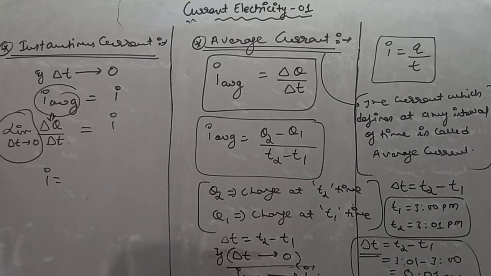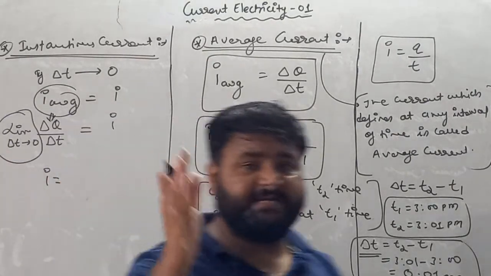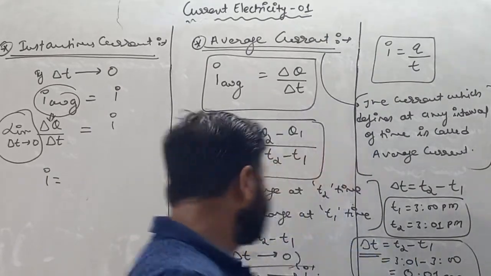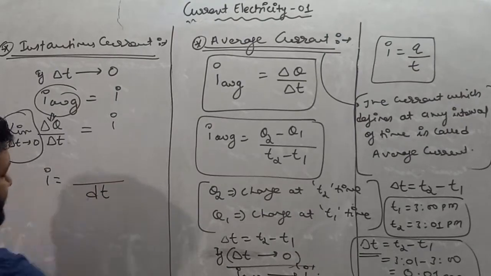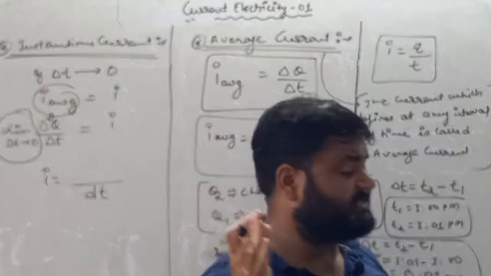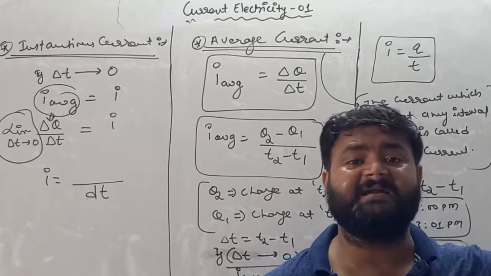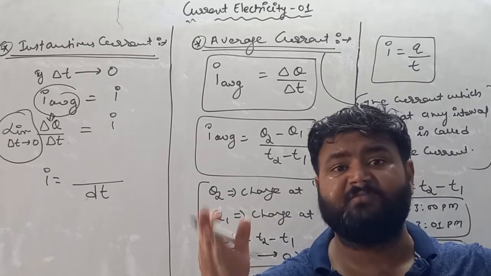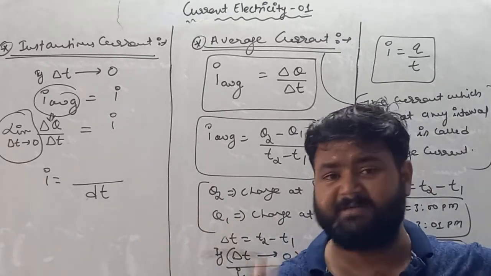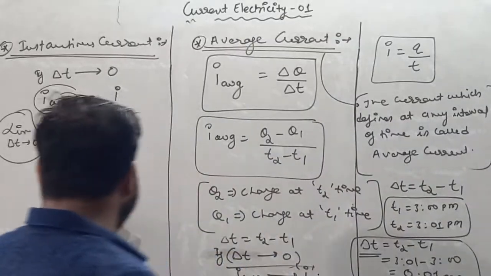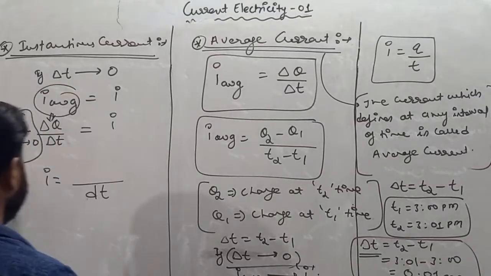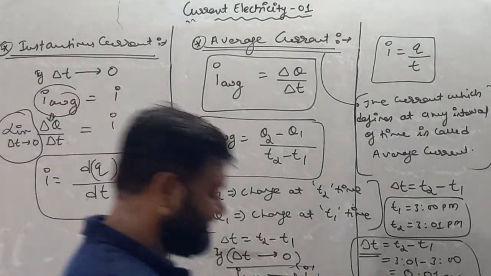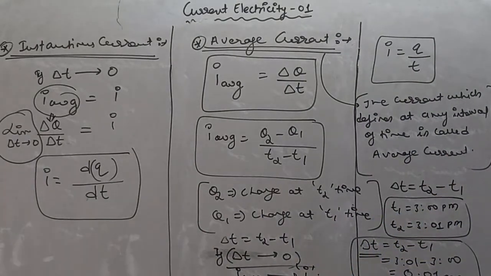Change in time is very small, so delta t is replaced by dt, because dt is nothing but a small change in time. Now my dear student, remember, just go through the definition of current. Current is nothing but the rate of flow of charge with respect to time. So if change in time is very small, then the flow of charge is also very small. So we can write I is equal to dq by dt. This is the formula of instantaneous current.